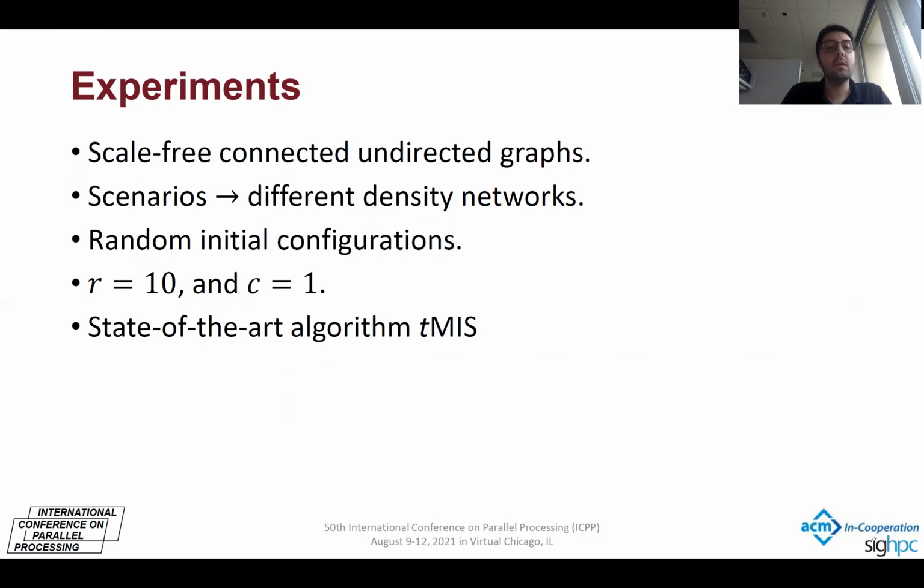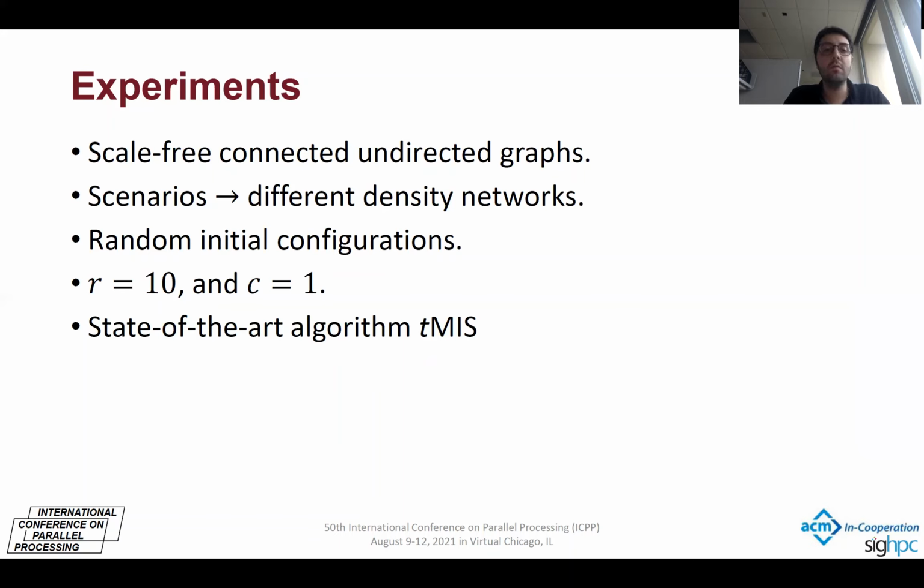We have some experiments, in which we model the system with scale-free connected undirected graphs. Each scenario has a different network density, and we start the configuration by randomly assigning the state of in or out to each agent.